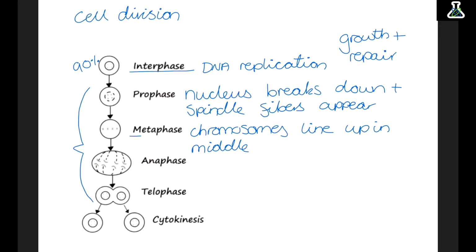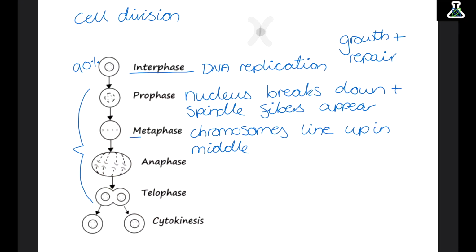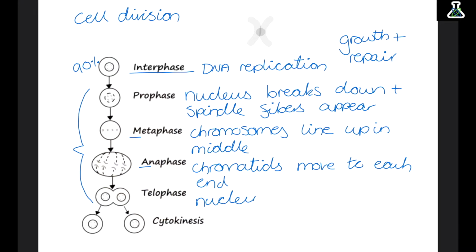In anaphase, these spindle fibres pull the chromatids away to each end of the cell. The chromatids are just one half of a chromosome. And you can think A for away, and then during telophase the nucleus reforms. The last stage is cytokinesis, which is where the cytoplasm finally splits, creating two daughter cells.